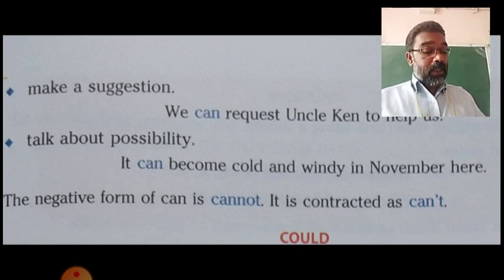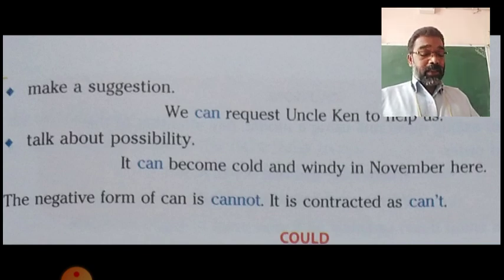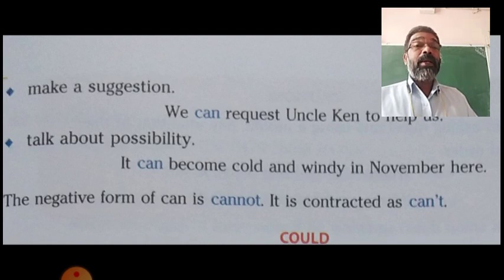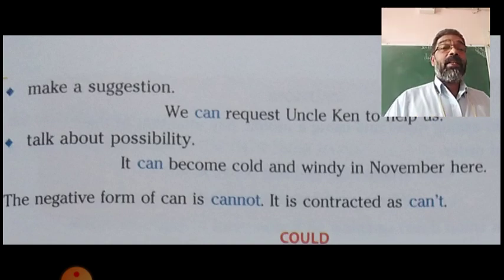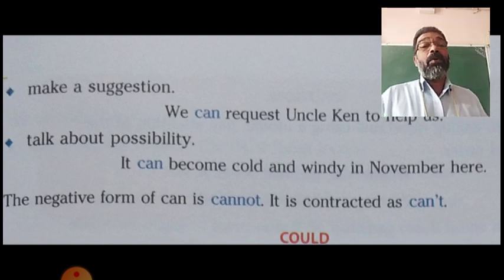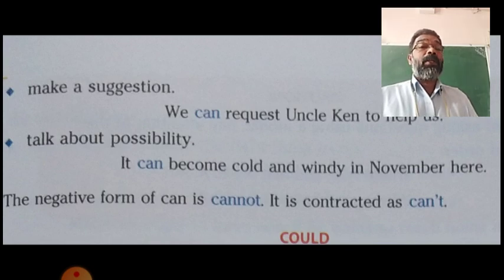So can expresses someone's ability to do something, asking for permission in an informal way, making a suggestion, and talking about the possibility of something happening. The negative form of can is cannot, and the contracted form of cannot is can't, C-A-N apostrophe T, can't.